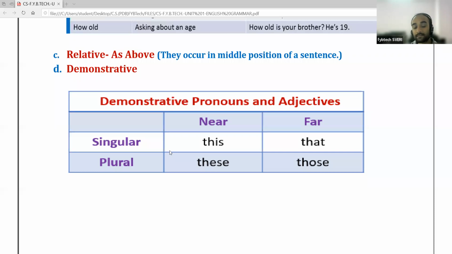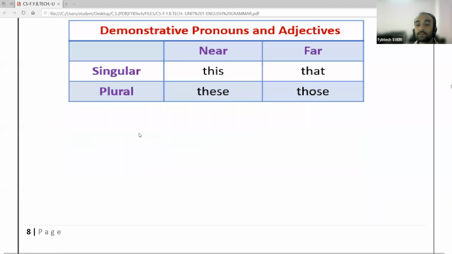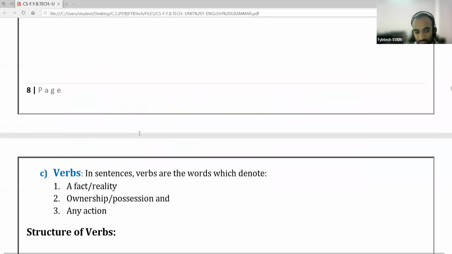If that thing is plural in number, then for showing nearest things we use these, and for showing things which are far from us, we use those. Okay, so this is the difference between these two.